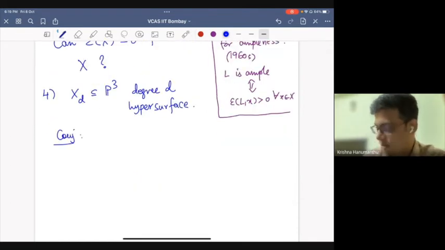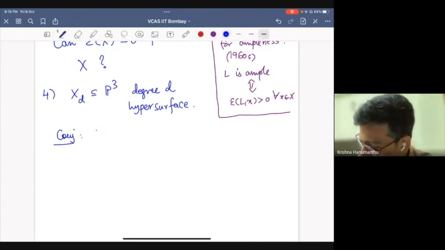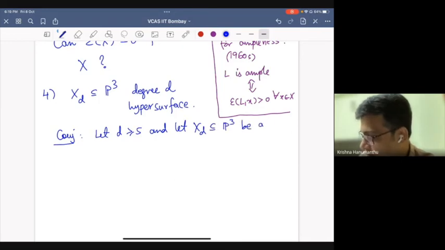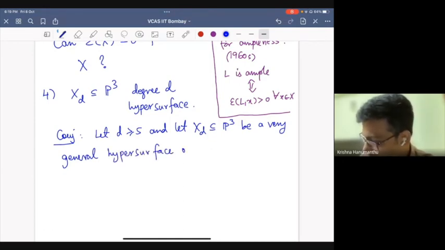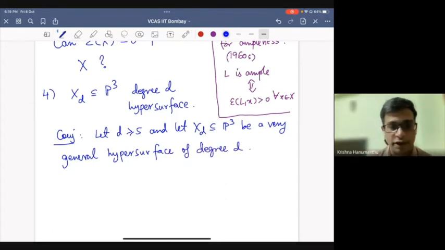Let d be at least 5 and let X_d be a very general hypersurface of degree d in P^3.